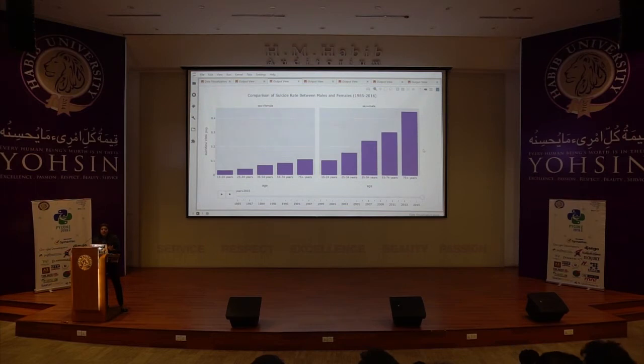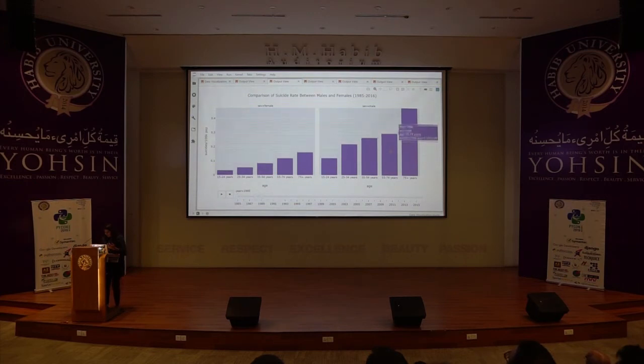So to make sure that I have evidence, I made this plot. When I run this, you can see that for the males, the age group of 75 plus has very high suicide rates for all the years, right? So I can clearly deduce from this plot that this age group of males was the reason why European males had high suicide rates overall, right?